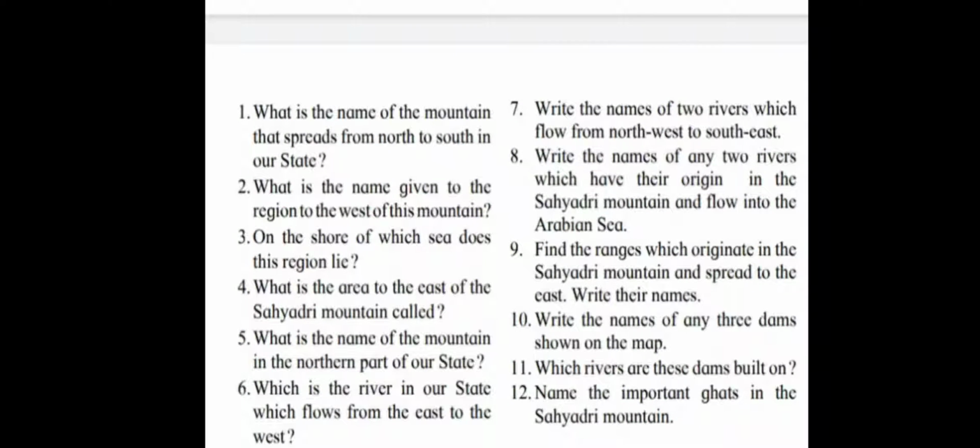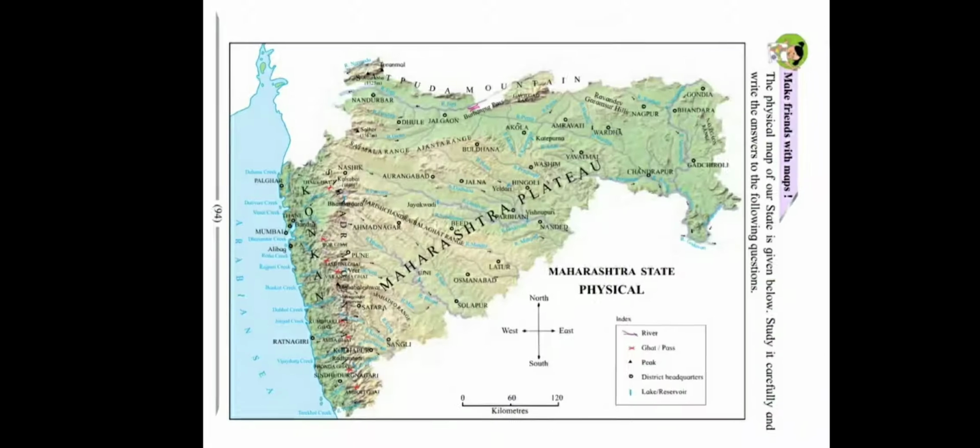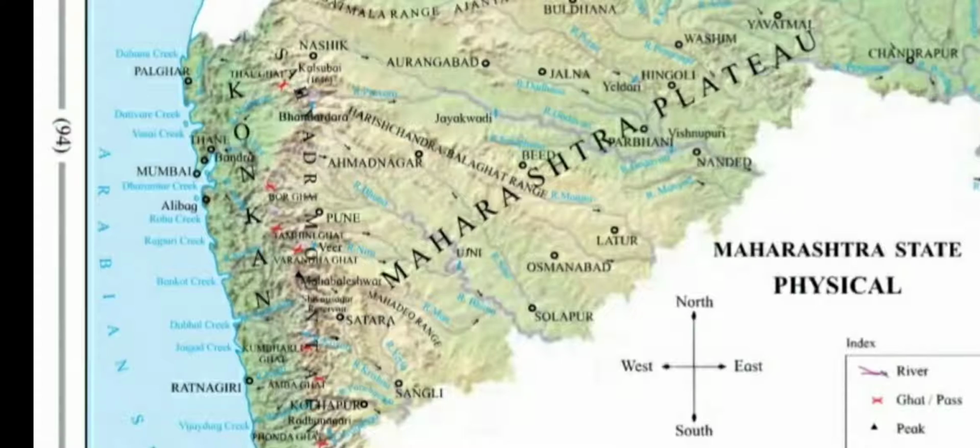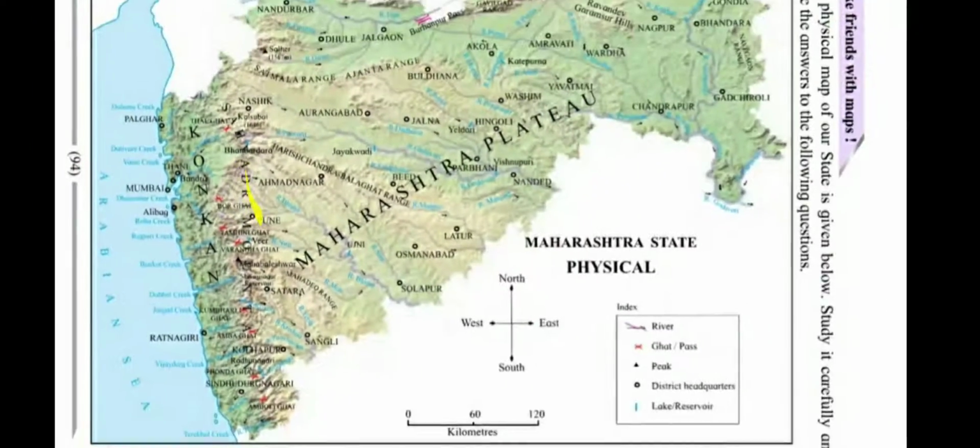Third question, on the shore of which sea does this region lie? So on the shore of which sea does this region, the Konkan region, lie? Here you can see the Konkan region, and here you can see the Arabian Sea. So this Konkan region lies on the shore of the Arabian Sea.